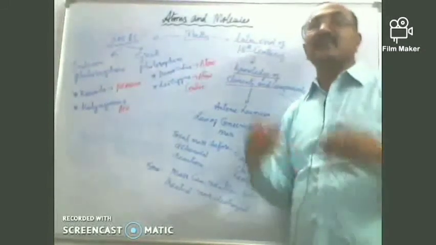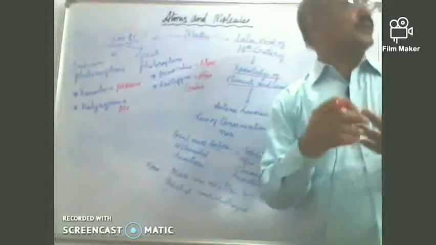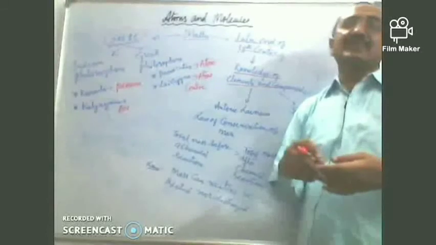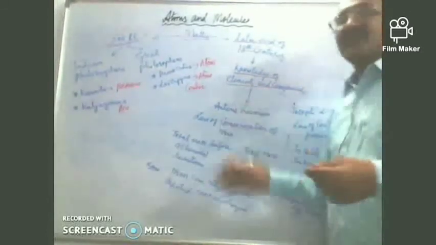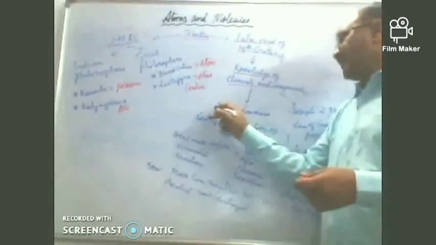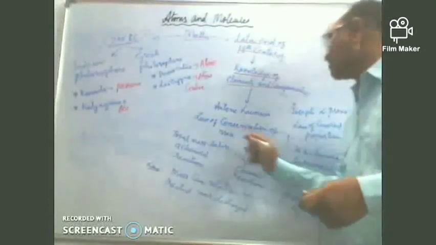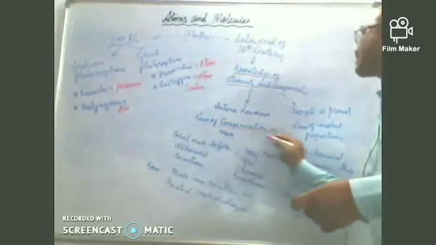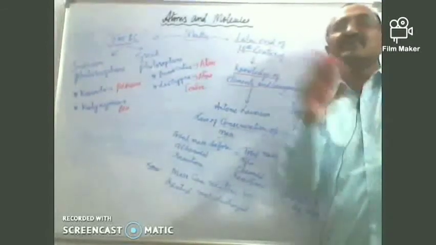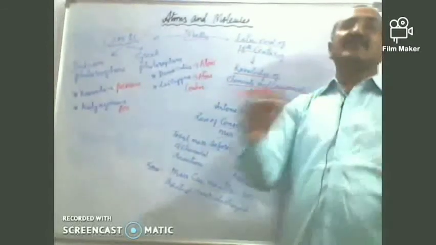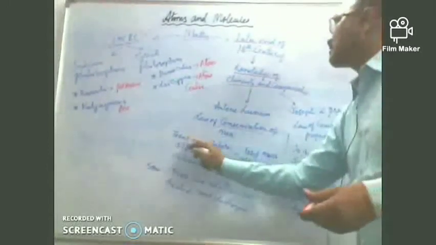Why do elements combine? How do elements combine? And what happens when elements combine? These were the questions, and some of the answers were given by Antoine Lavoisier's experiment on the law of conservation of mass. He put forth the law after experimentation. He took one substance and another substance and combined them, and he found that the total mass before and after the chemical reaction is equal.